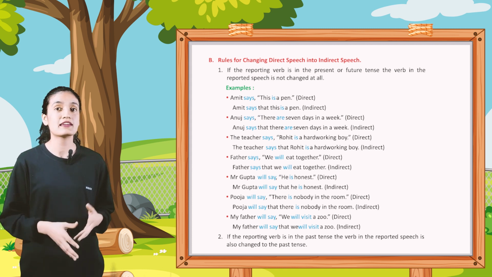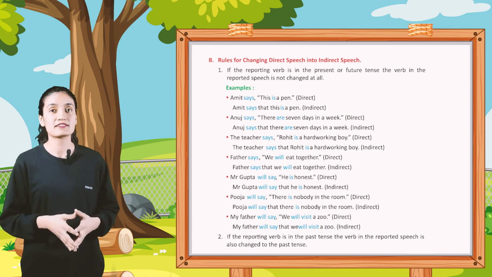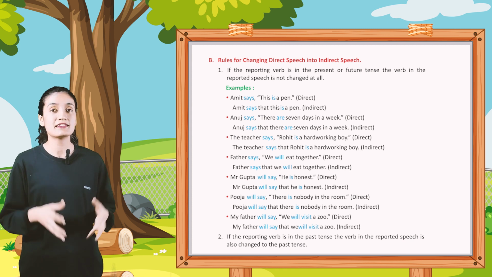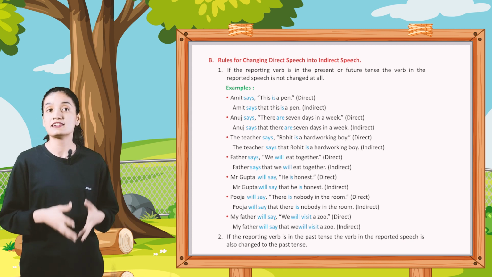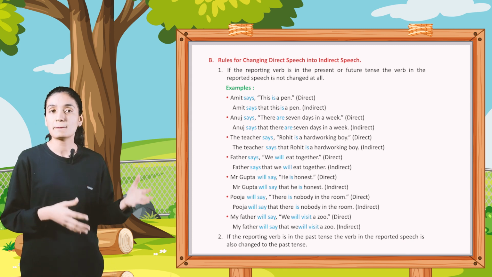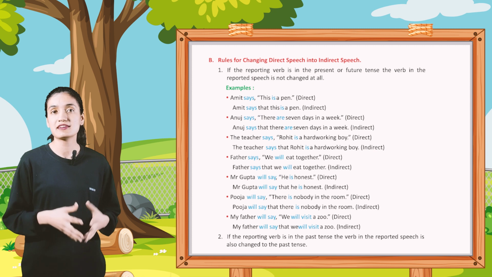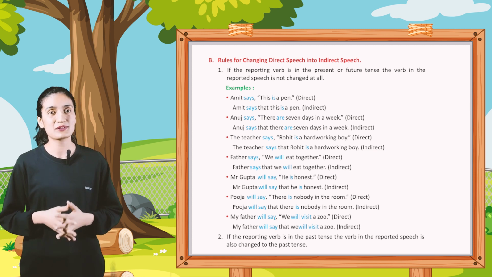Mr. Gupta will say, "He is honest," direct. Mr. Gupta will say that he is honest. Pooja will say, "There is nobody in the room," direct. Pooja will say that there is nobody in the room. My father will say, "He will visit a zoo," direct. My father will say that we will visit a zoo, indirect.